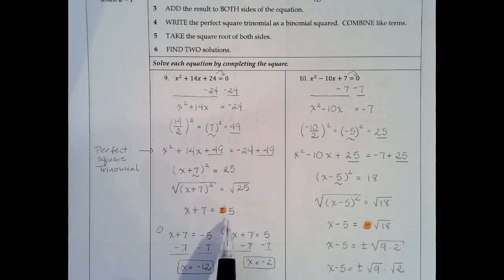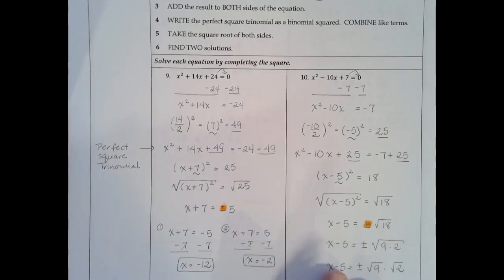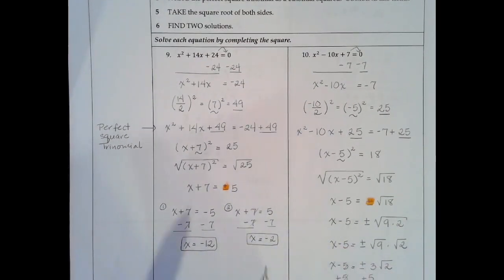So to solve this problem, we're going to create two cases. x plus 7 equals negative 5 and x plus 7 equals positive 5. Now you can write it the other way around if you want. You can write x plus 7 equals a positive 5, x plus 7 equals a negative 5. There's nothing wrong with that. But you can't change the sign of the 7. You must change the sign of the 5.